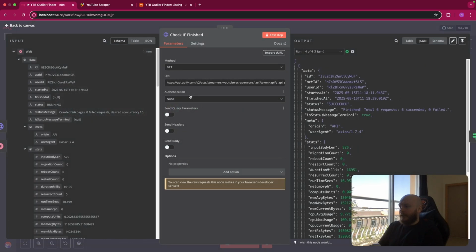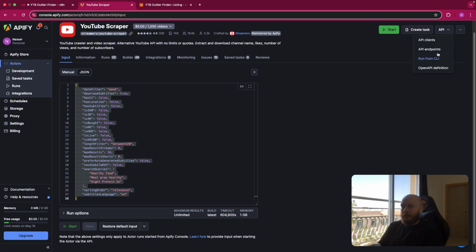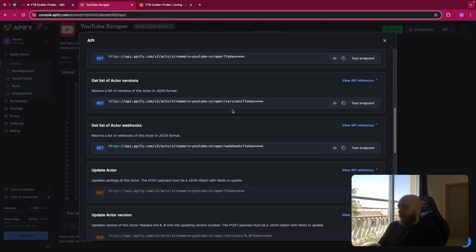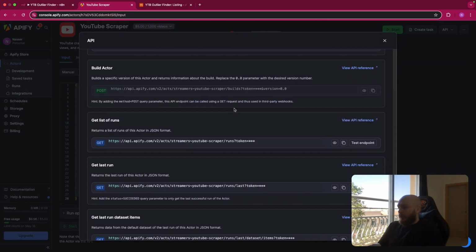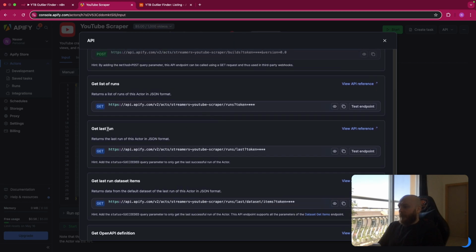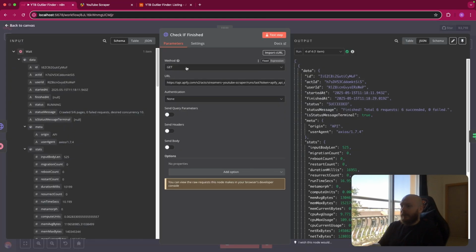So let's open this. Here we use a GET request. So let me show you where you find this also. We retrieve, yes, this is here. You get the last run. So you copy again this link. This is a GET method. We can go back here, GET method, the same link with the Apify token at the end, no authentication and nothing needed. And this is where on the right side, you can see status. This is what we're trying to retrieve to check if it succeeded or not.